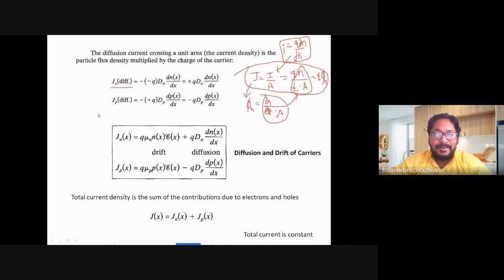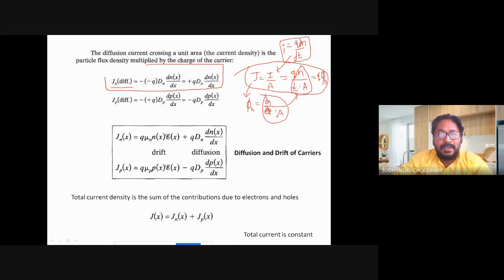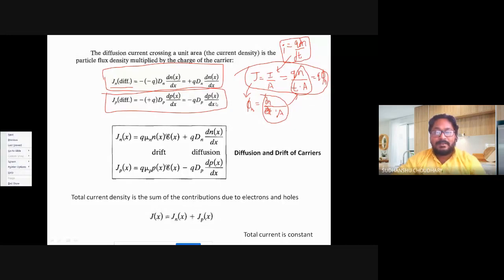Since the electron has negative charge, I include minus Q over here, so the current density becomes plus Q Dn dN by dx. Similarly, one can find the hole current density, which comes out to be equal to minus Q Dp dP by dx.